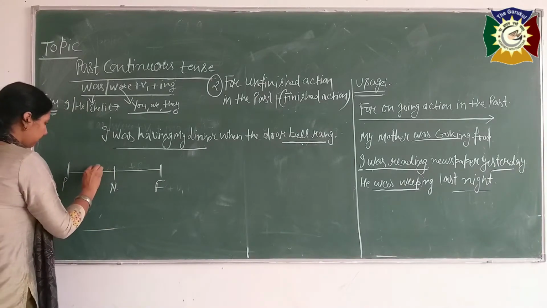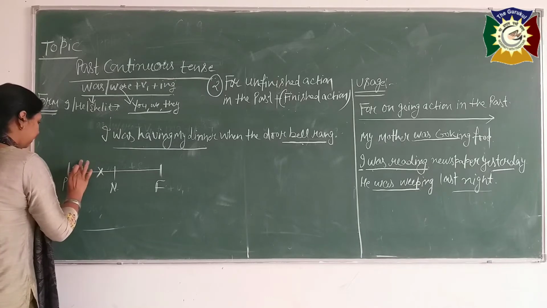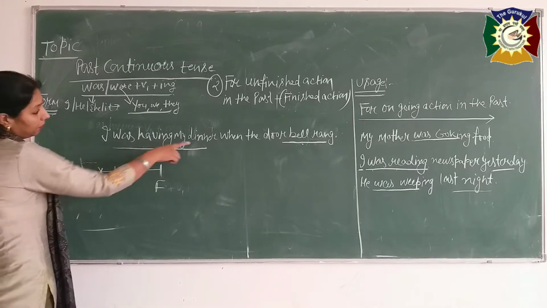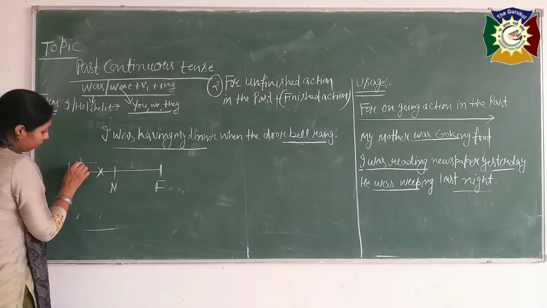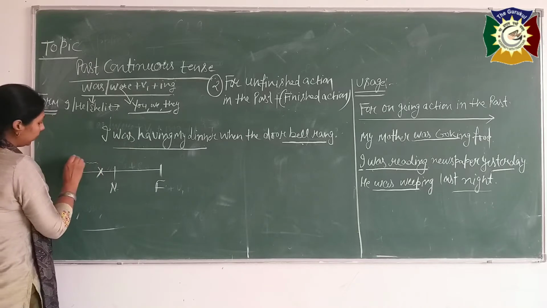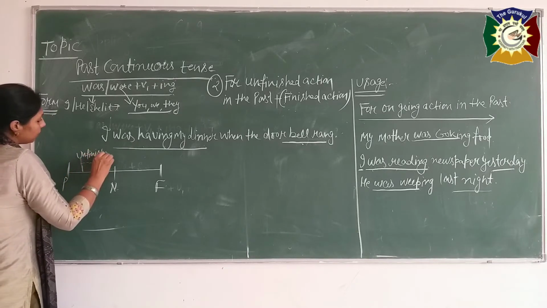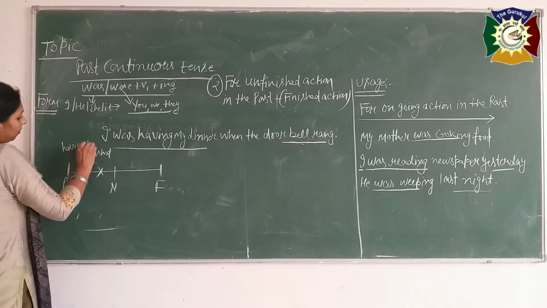Suppose one action is this, and you were having this work of taking your dinner. It was continuously going on. It is unfinished. What is the unfinished work? Having dinner.